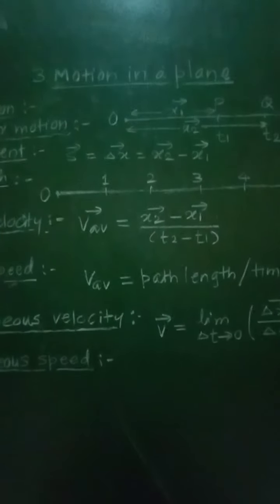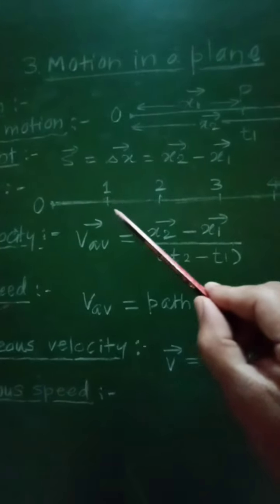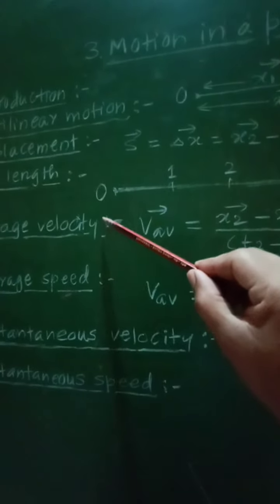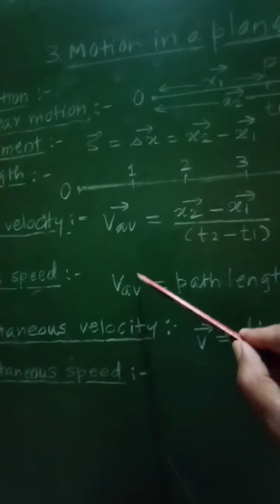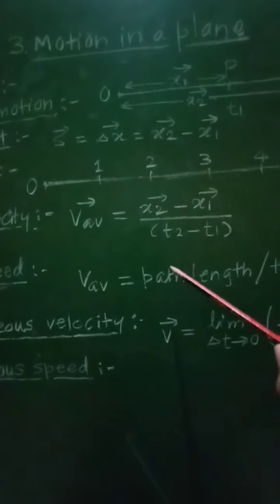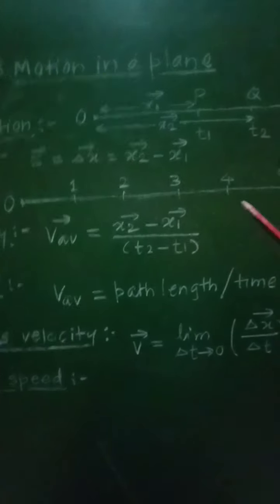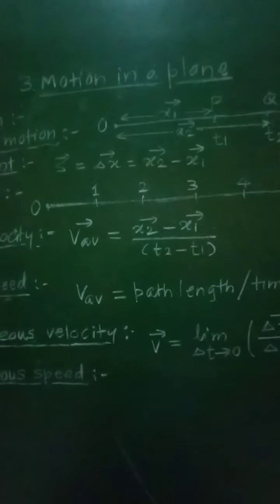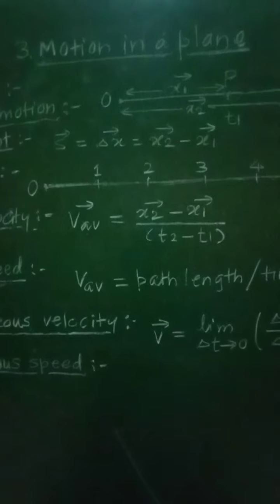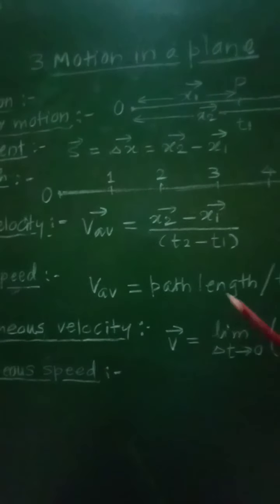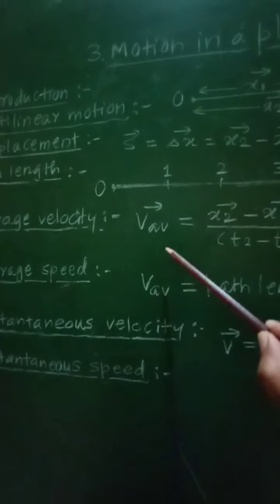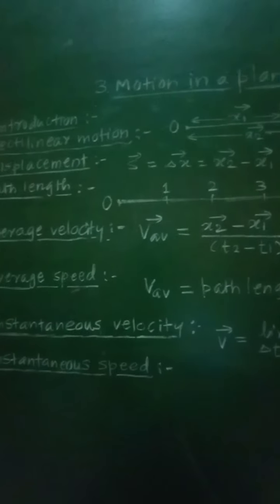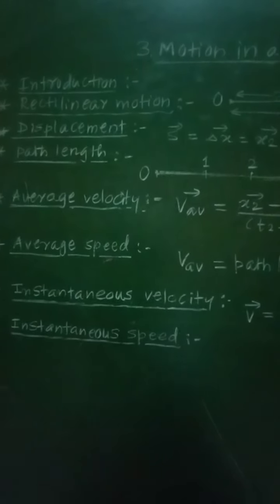That means if any object is moving along the same path in the same direction, its average velocity as well as average speed will be the same, because in this case displacement and path length will be the same. But if the motion of the particle along that path gets reversed, its path length will be greater than the displacement, and hence the average speed will be greater than the average velocity. So in this way average speed and average velocity are explained.